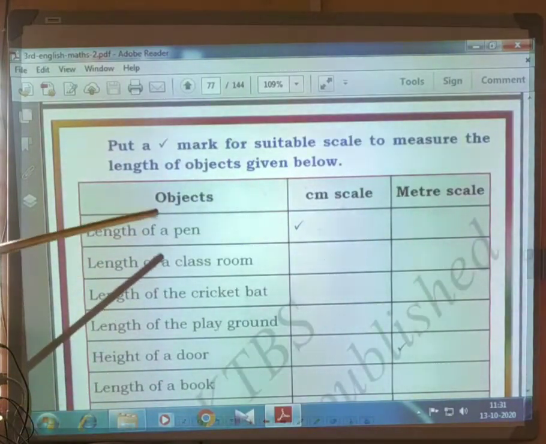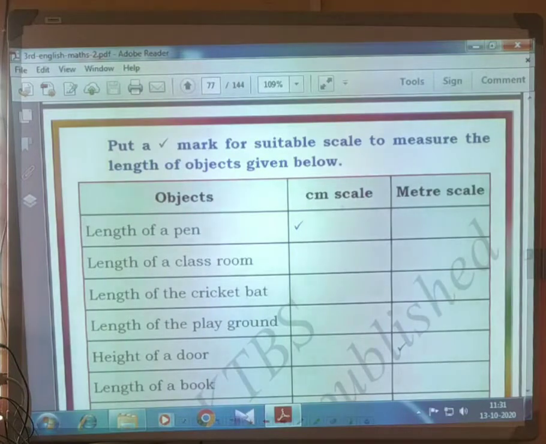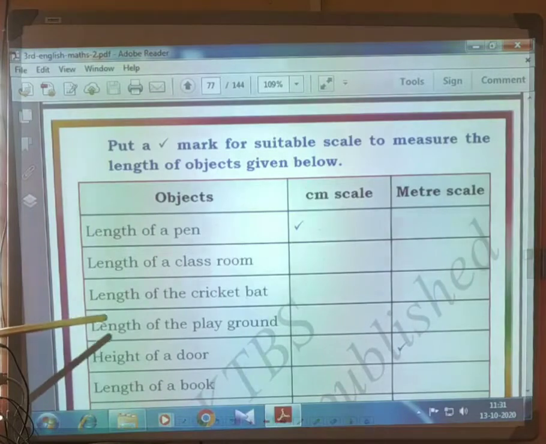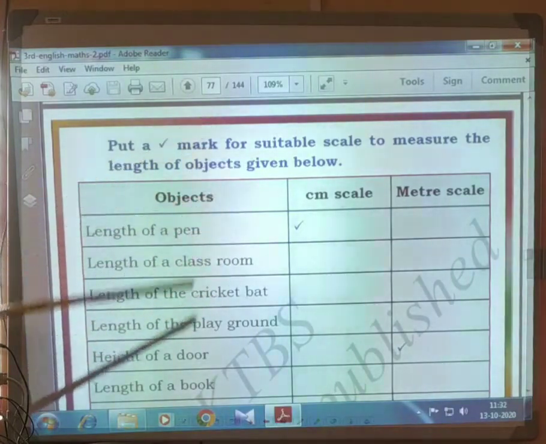Next, put a right mark for a suitable scale to measure the length of the objects given below. Some objects are given, whether those objects are measured in scale or meter scale, you have to put a right mark. For example, length of pen shall be measured in scale, not meter scale. Length of classroom is also centimeter scale only. Length of the cricket bat, centimeter scale.